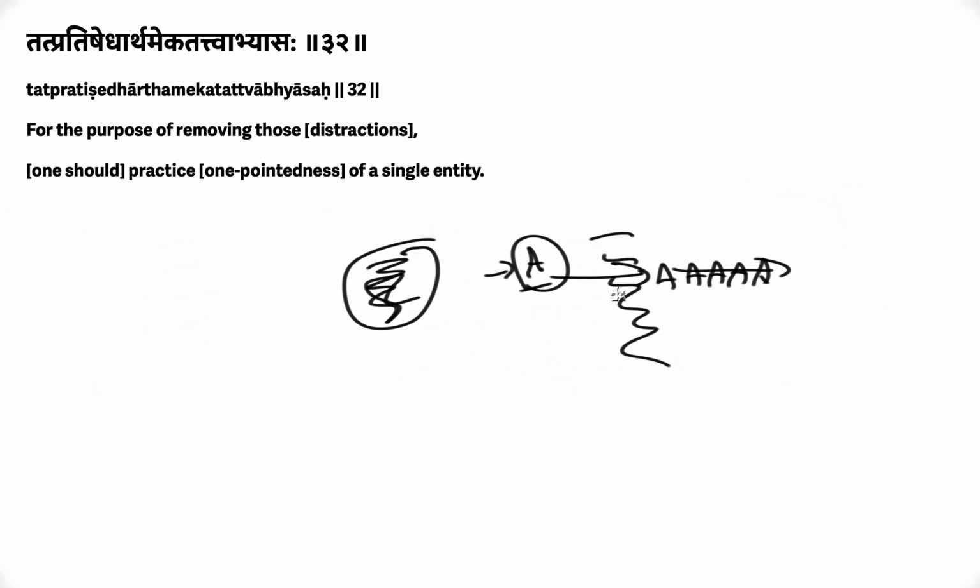Now, we have discussed that the distractions, the vikshepa that come with the obstacles, the antaraya, can also be removed by Om, right? But what is really Om in this case? Om is an alambana. So you're chanting Om all the way through, right? So you're saying Om, Om, Om again and again.